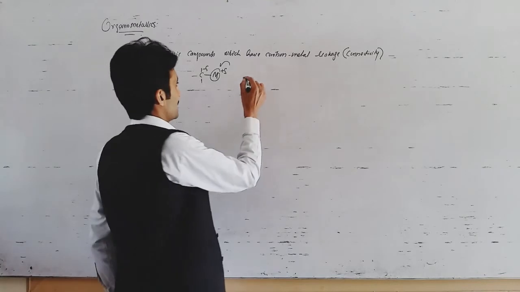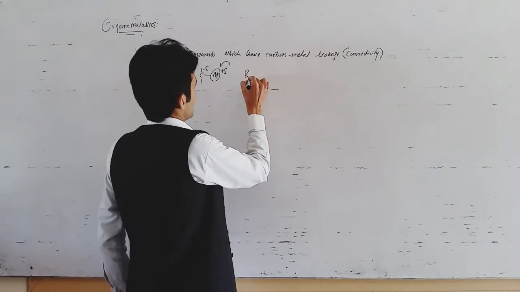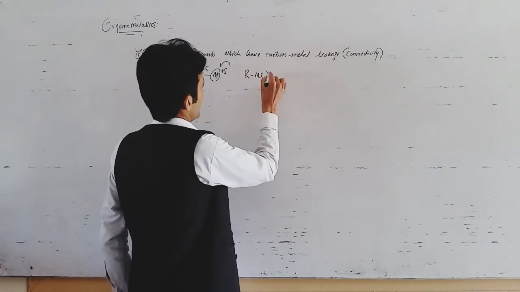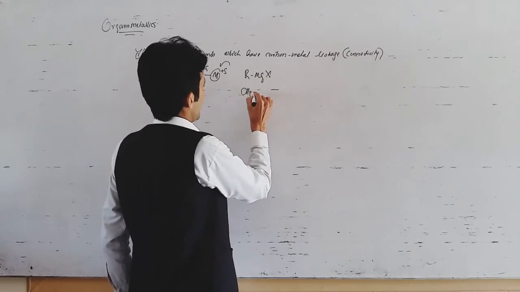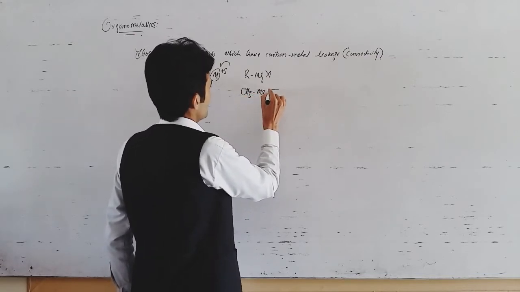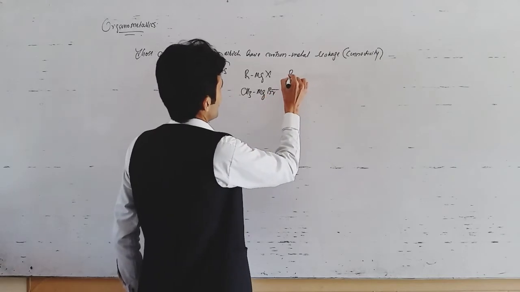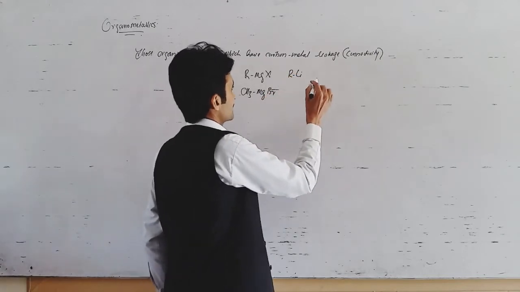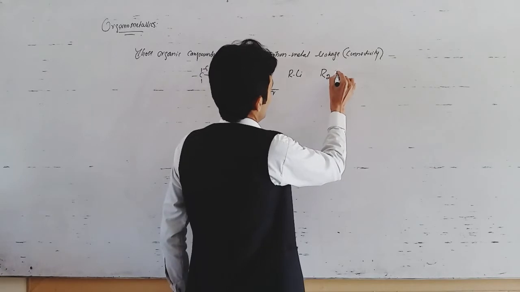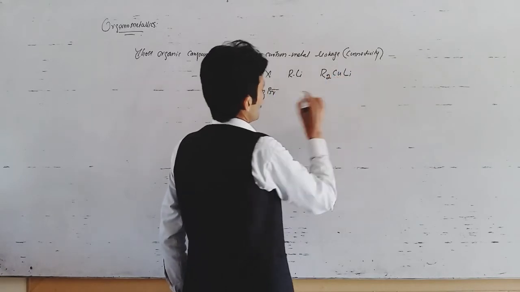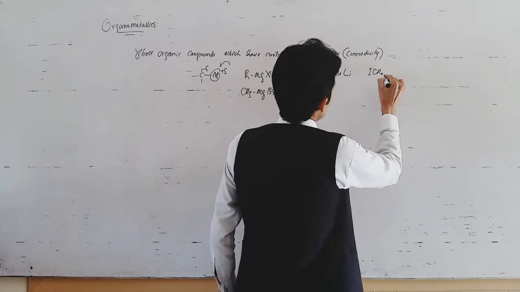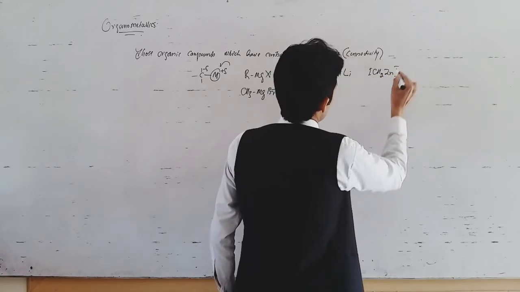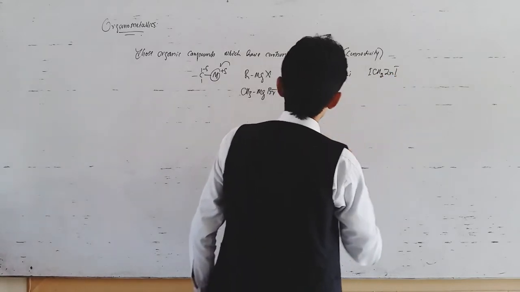For example, we have RMgX, which is a Grignard reagent, such as methyl magnesium bromide, organolithium, organocopper, and organozinc types of compounds.